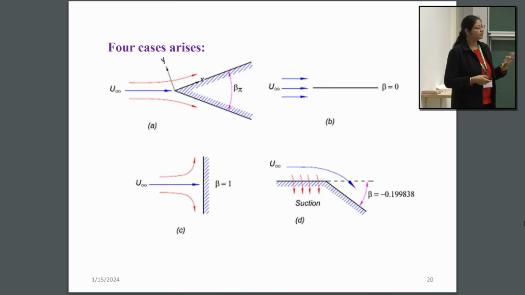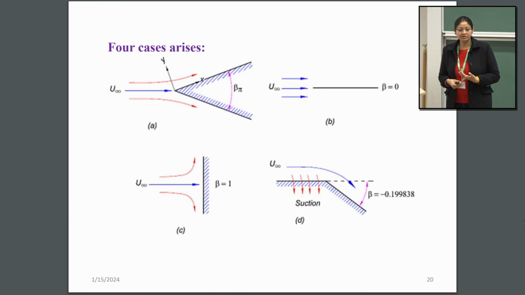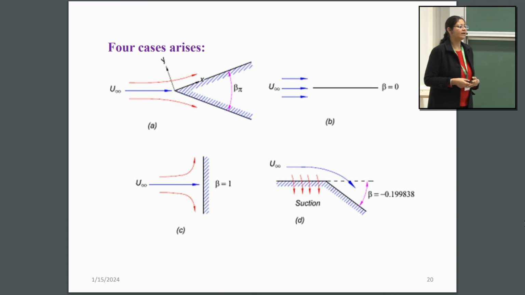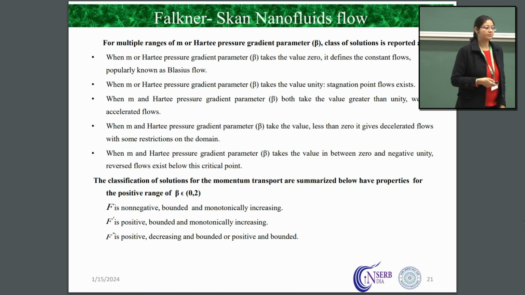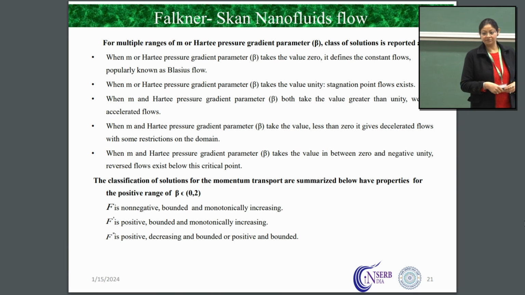This Falkner-Skan flow, as everyone knows, basically defines the accelerated and decelerated stagnation flows depending upon the value of m. When m is 0, it gives the Blasius flow. When we take the value greater than 0 up to 2, and greater than 1, we are getting the accelerated flow, then the reverse flow. The same we are going to apply with this method. This we are right now working on, and Pavlov is already completed. Yes, thank you.